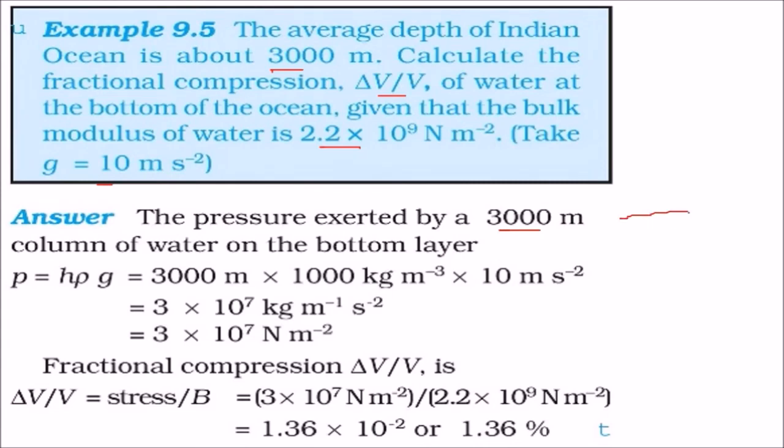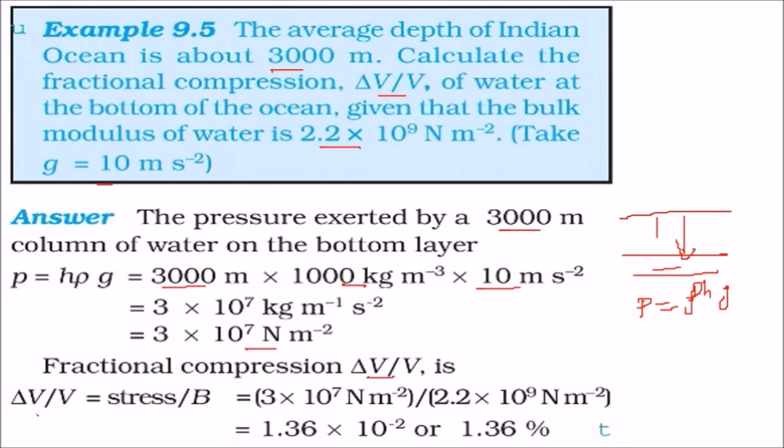So, water is all around. What is the force on this layer from the layer above? This is given by pressure, and we know this is rho h g. So we use 3000 meters as the height h, then the density rho, and the gravity g. This comes to this number, and we know that the fractional compression delta V by V is